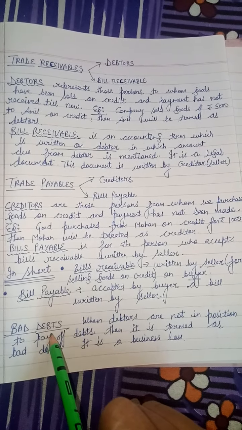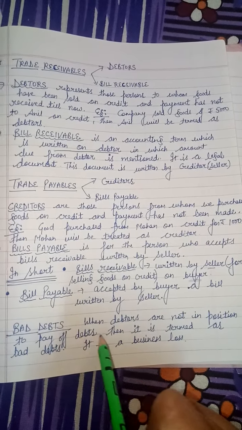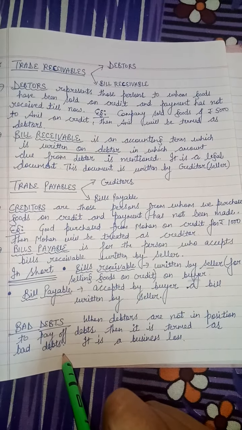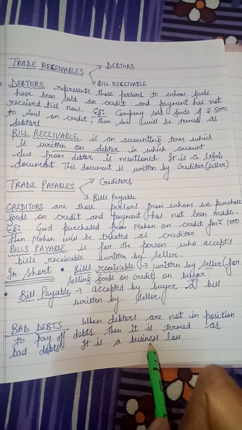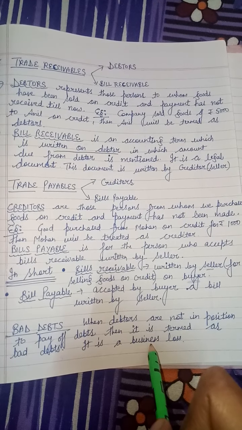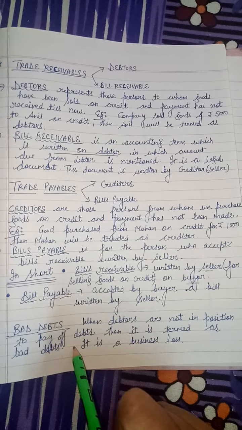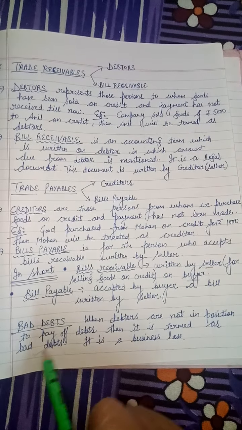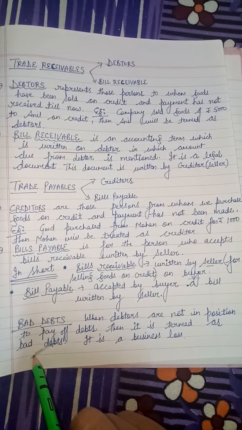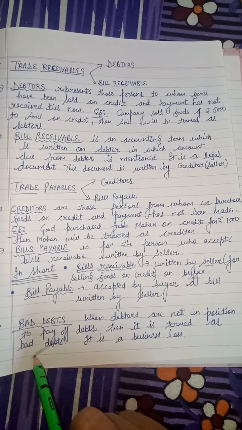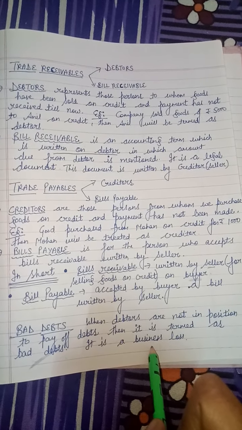Today's last term is bad debts. Bad debts means when debtors are not in a position to pay off debts, then it is termed as bad debts and it is our business loss. We have to take payment from debtors. We sold goods on credit, and if debtors are not able to pay our debts, then it is termed as bad debts, means the amount which is irrecoverable from debtors is called bad debts and it is our business loss. Clear?